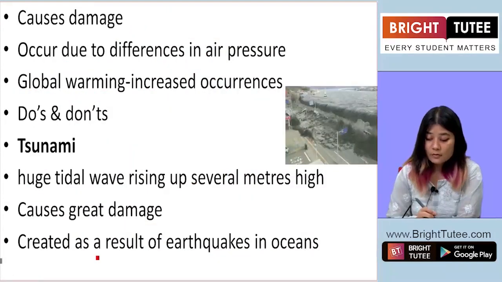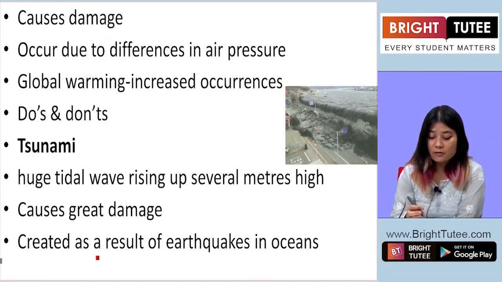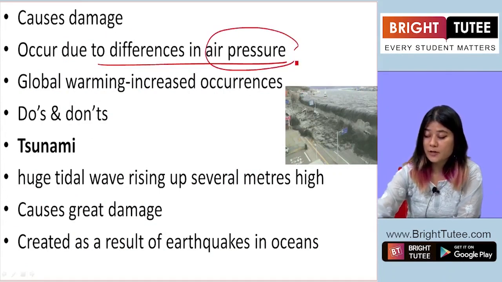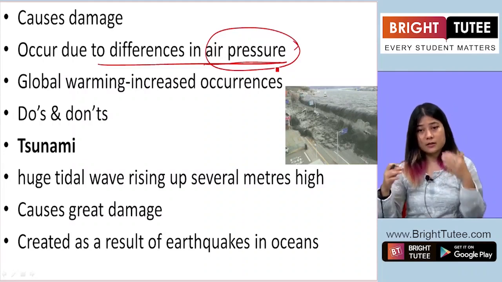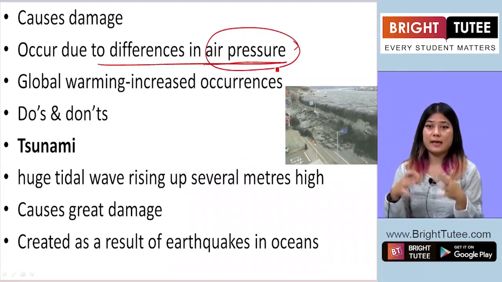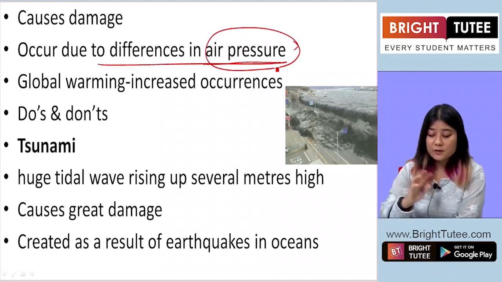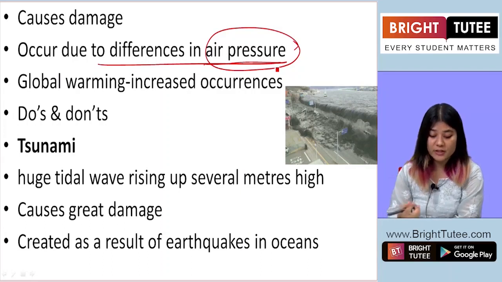Now, cyclones are caused because of differences in the air pressure. We have learned about air pressure a little while ago, right? Air pressure is basically the pressure exerted by air on the Earth's surface. So the difference in that air pressure is what causes a cyclone to originate.